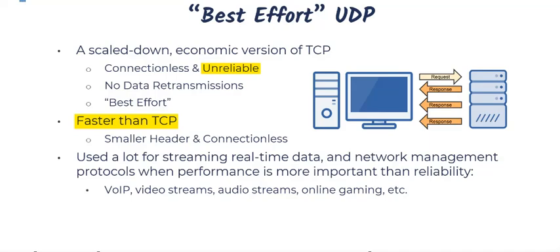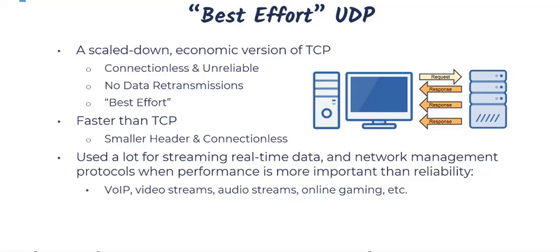In regards to UDP, all that really has to happen is that you request some data, and the server or whoever you're requesting it from, if they use UDP with that protocol, they just start sending it back to you with no connection set up. As I said earlier in the lecture, it's used with a lot of real-time and streaming protocols, and we looked at some of those in our earlier lecture. You're also going to notice that it's used with a lot of network management protocols where performance is more important than reliability.